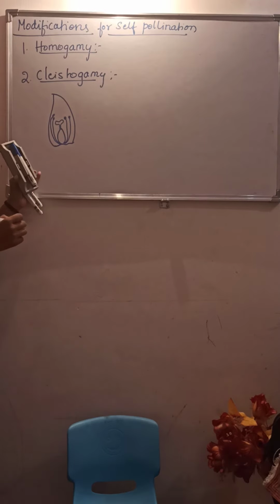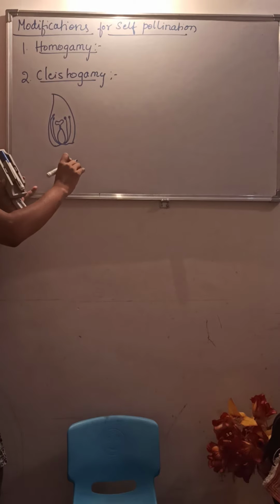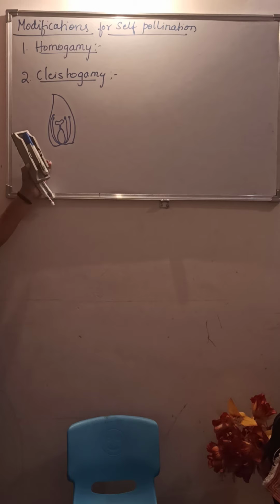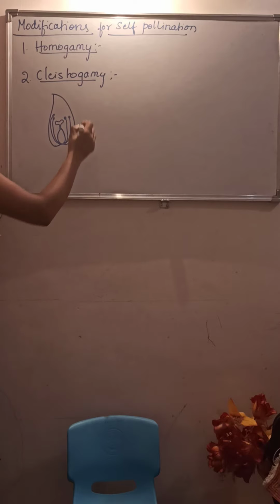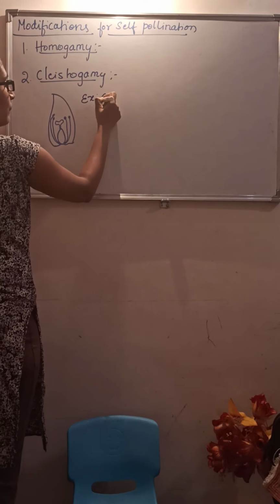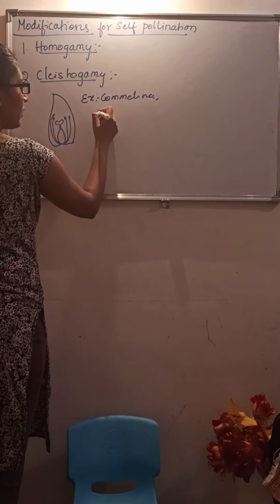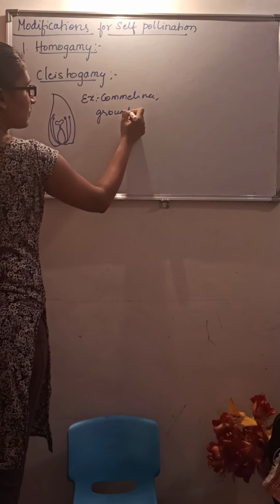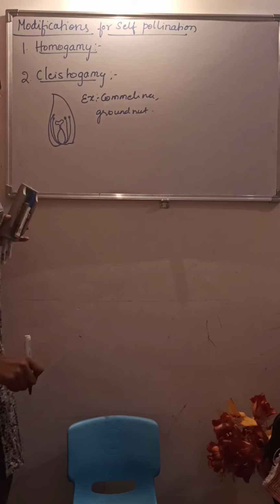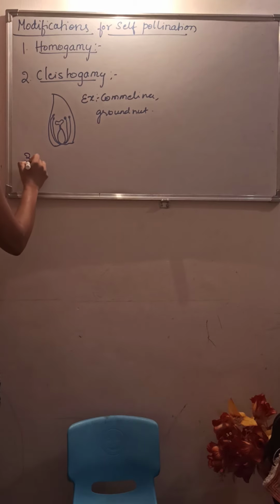That means they are not at all open, so this condition will ensure self-pollination. Examples for this are Commelina and groundnut. Understood?